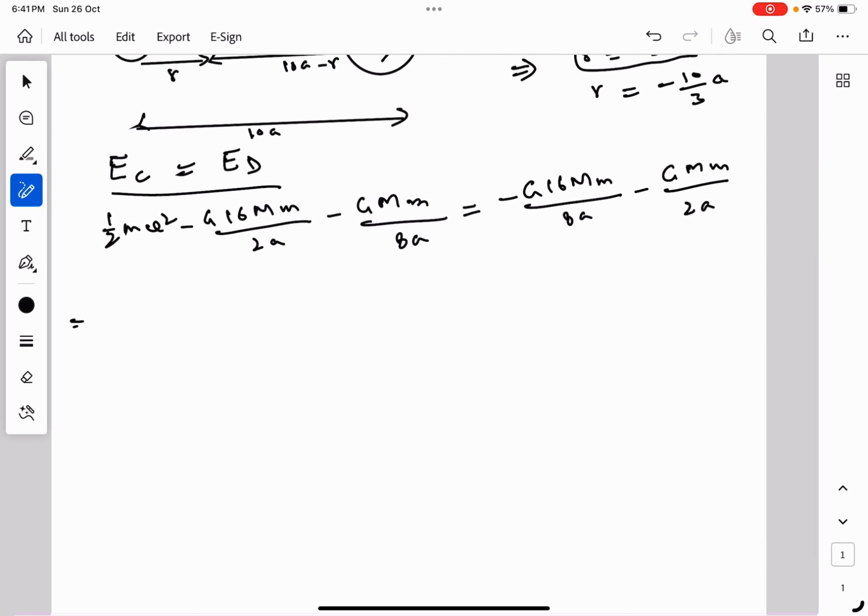Let us solve it. This gives us half mv square.